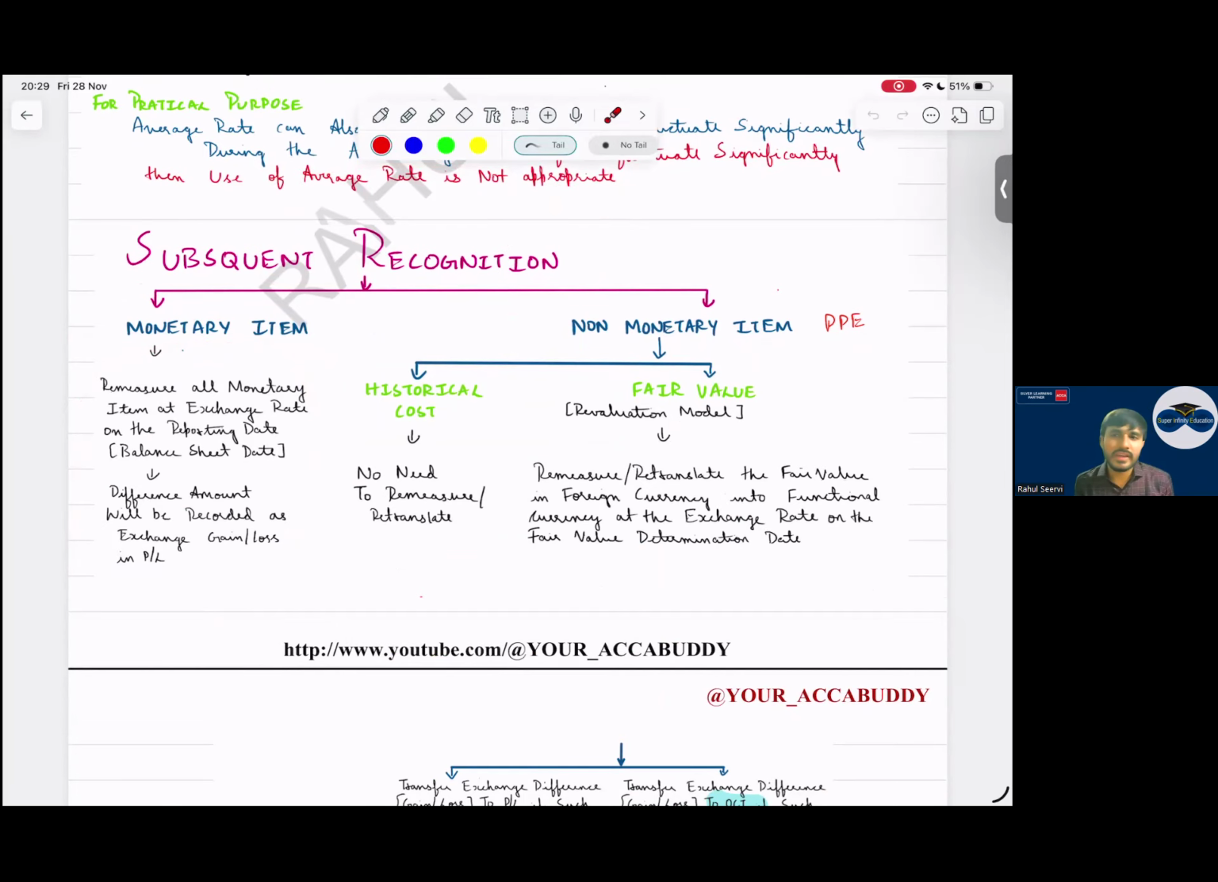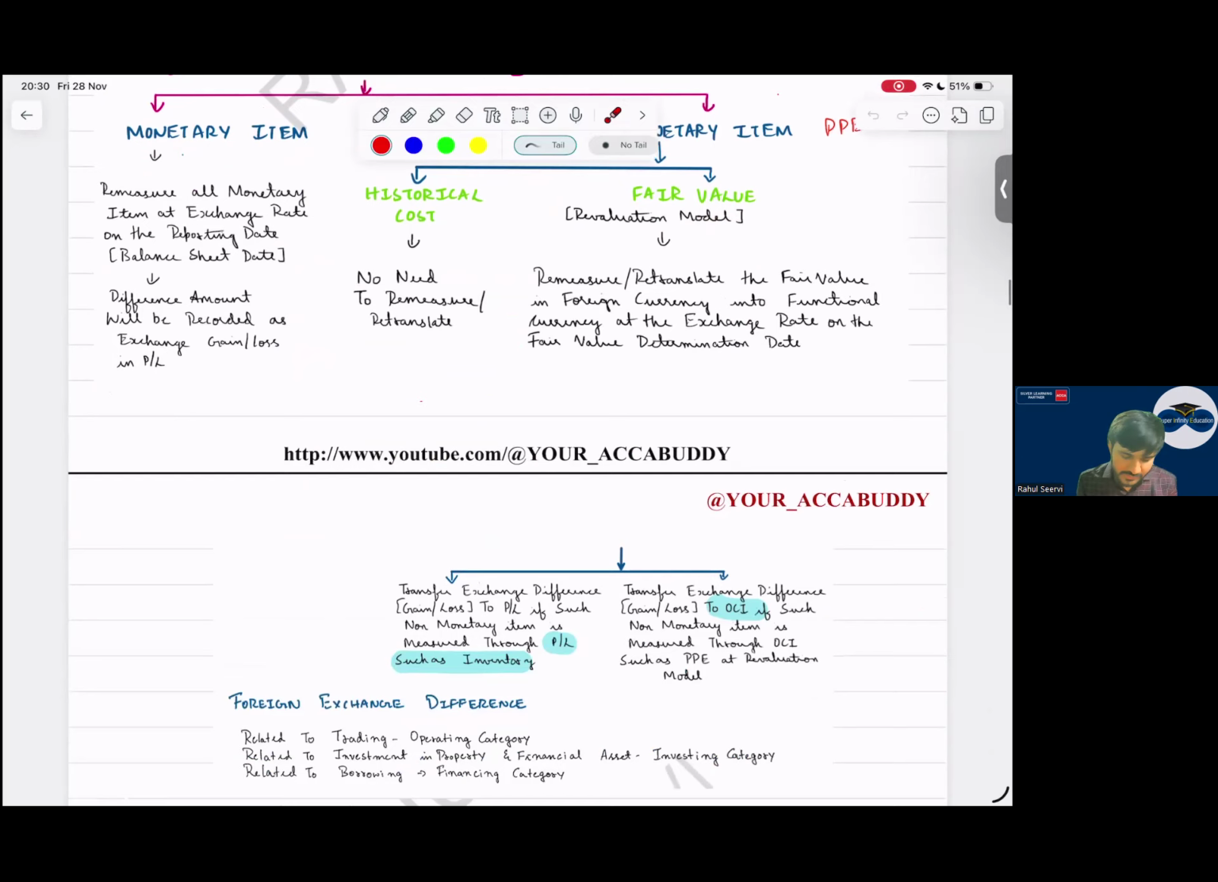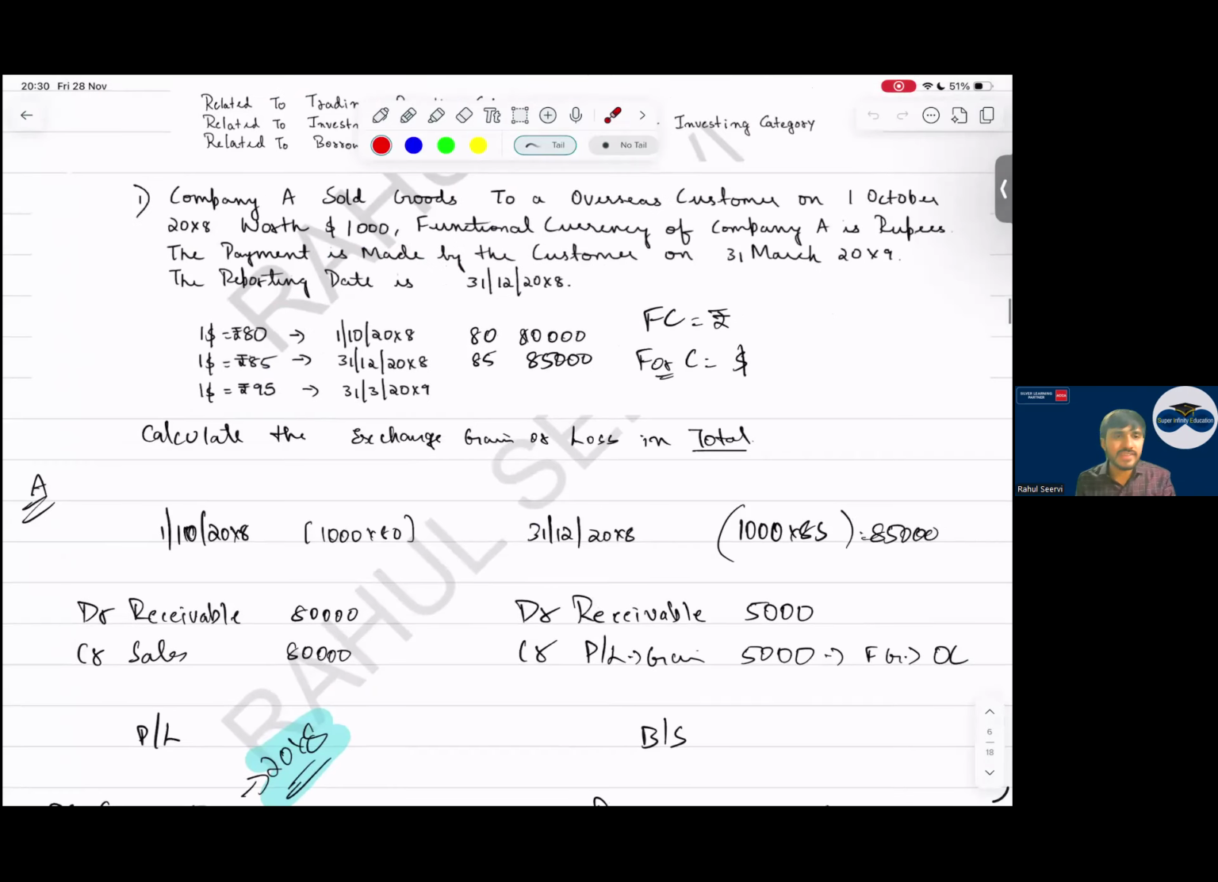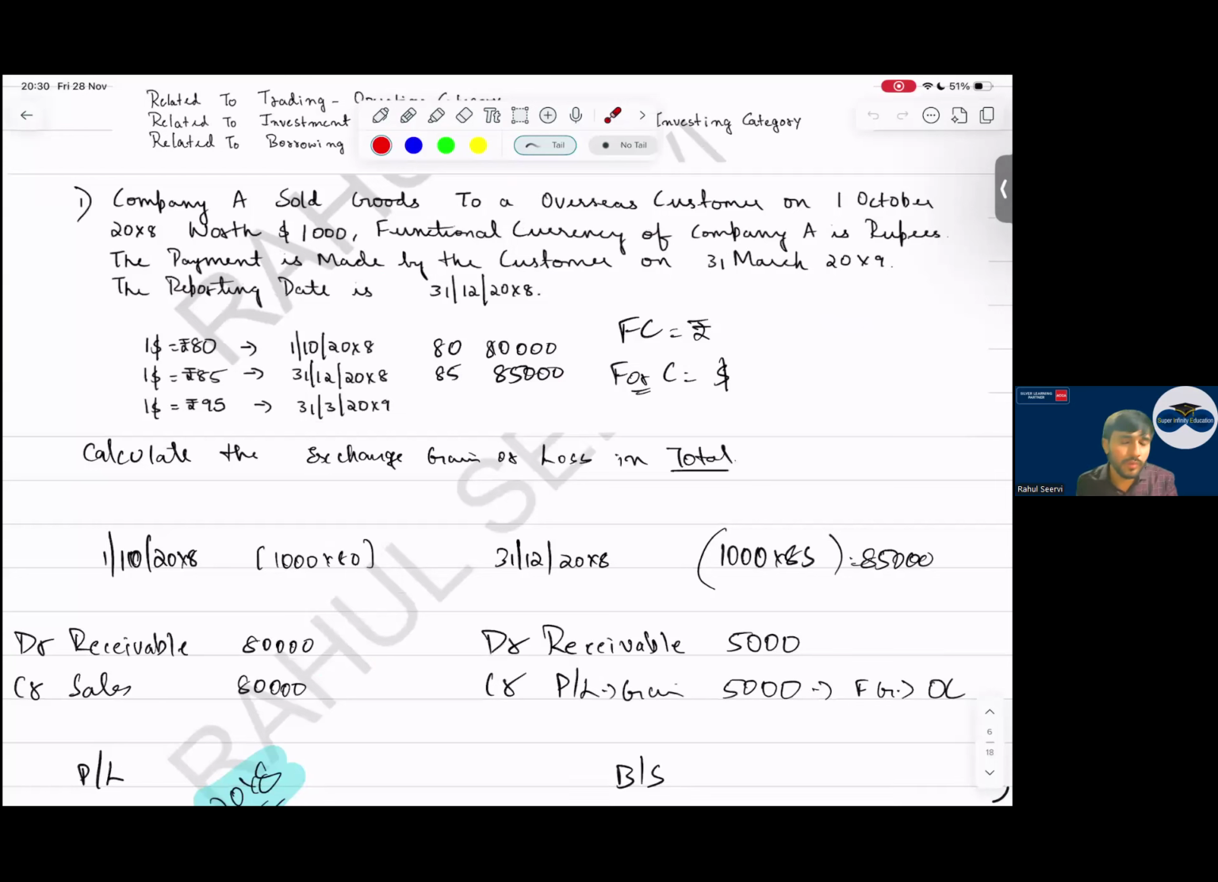Most of the time, operating category. Yes, sir. Then, sir, non-monetary items. What should we do for non-monetary item? We'll come to this later. Now, let us do. As I mentioned, in this chapter, I have given you 5 to 6 sums. Do that, it's enough.